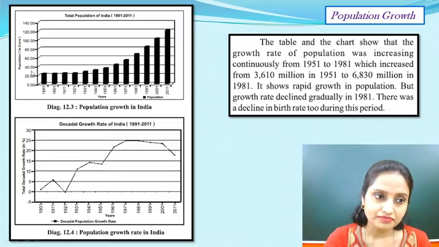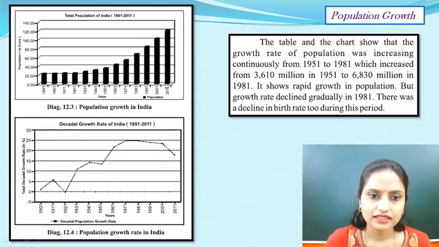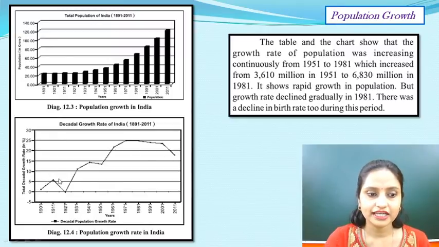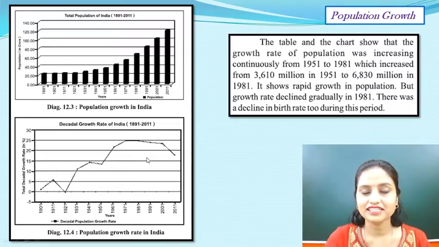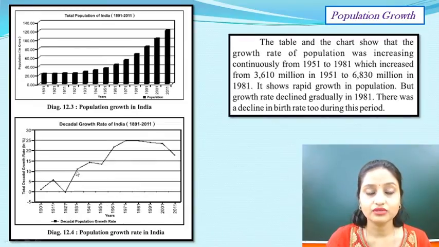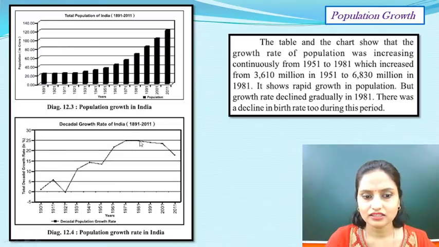So next, you can see population growth in India. This is the population in crores. In 1951 it was almost 30 crore, and by 2011 it has reached 120 crore. In the same way, in decadal growth, you can see an uprise. It increased from 1921 to 1931, and then again there was a huge increase from 1951 to 61, 71. Then it was constant till 1981. But from 1981 it is decreasing every year.